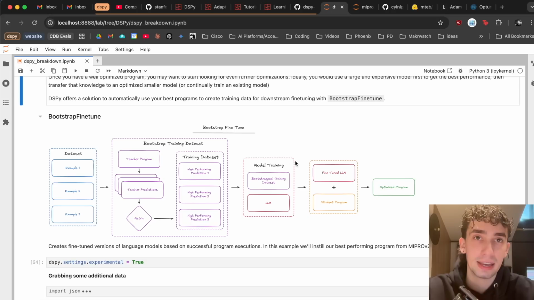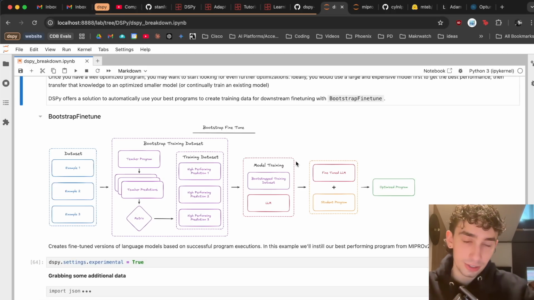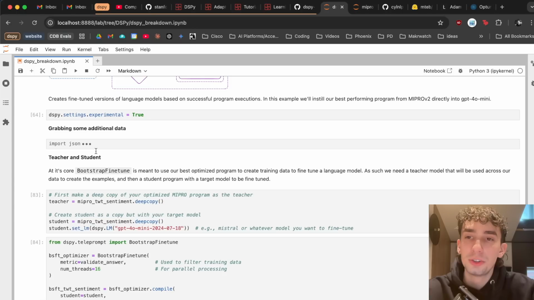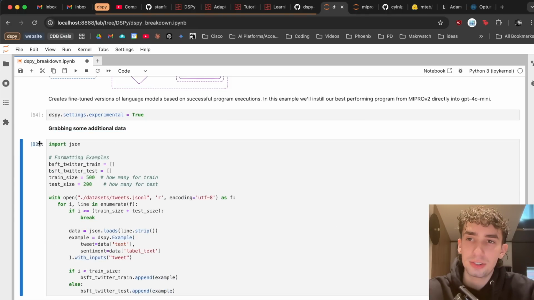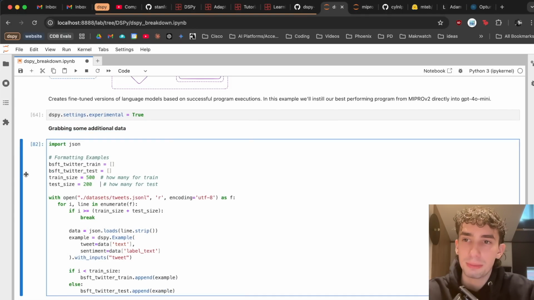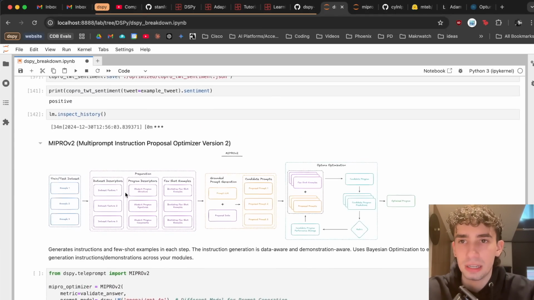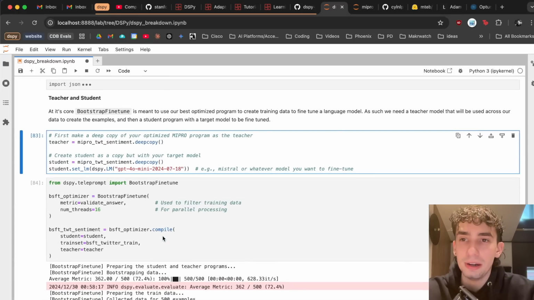So applying that to any sort of framework, whether that is open source, closed source, using some sort of API connection or anything, we can create a fine-tuned model. That fine-tuned model will then be attached to our original program, and that becomes our optimized program. So for this, I grabbed a little bit more data, actually about 500 more examples, exactly what I was saying. And then what we'll do is use our best performing program. So our MIPRO one that we just created up here will be our teacher, and then our optimized candidate is also going to be just a copy of that.